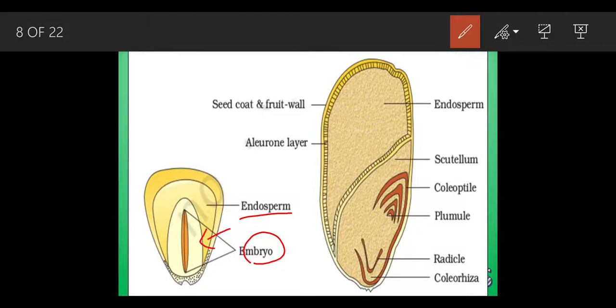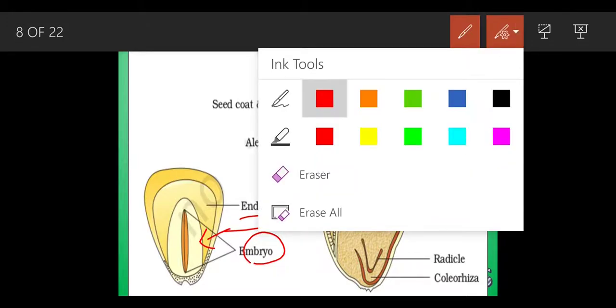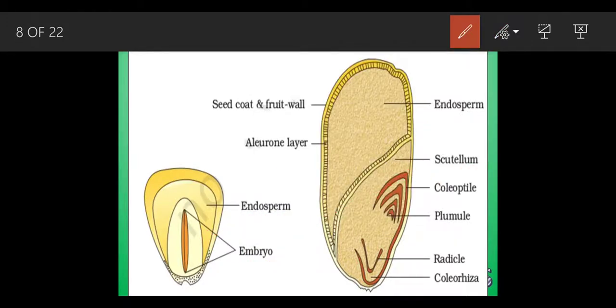This scutellum, the spelling of the scutellum is this. Okay, now if we zoom in and cut this, this is the structure of a maize. If I cut the maize in the longitudinal section, what do you mean by longitudinal section? It means in a straight, vertical position. So what structures can we see?